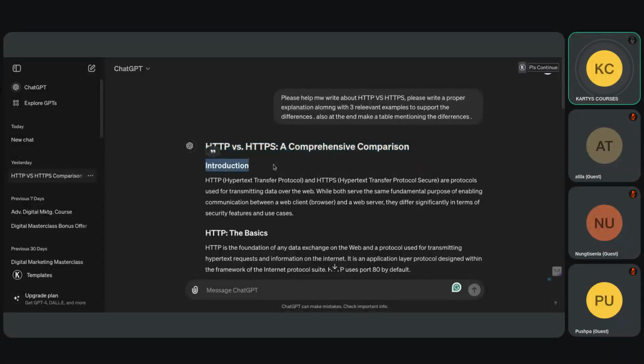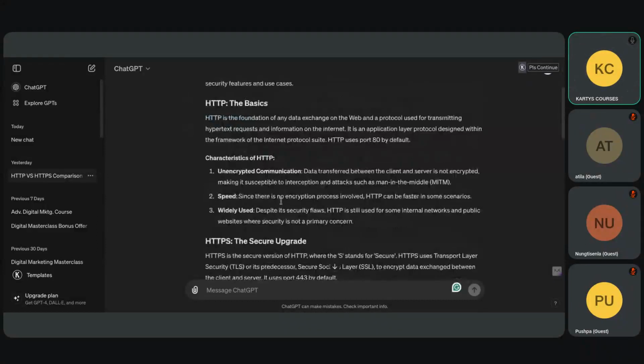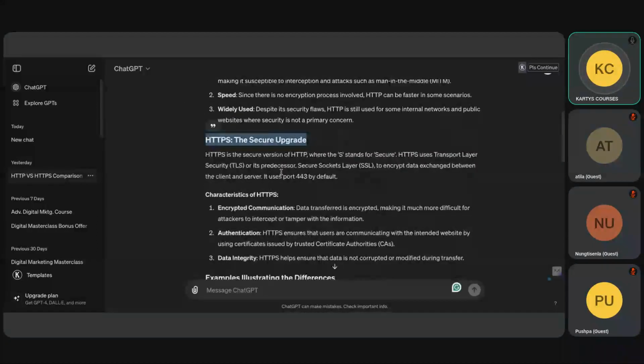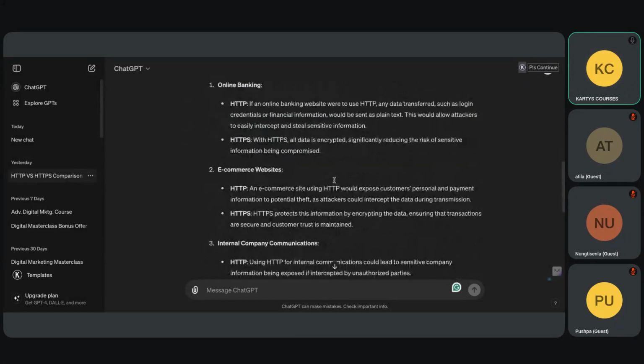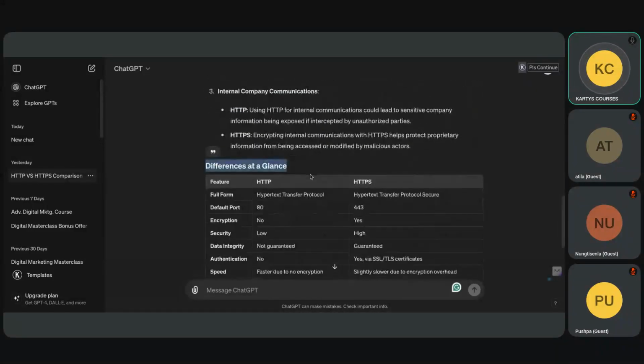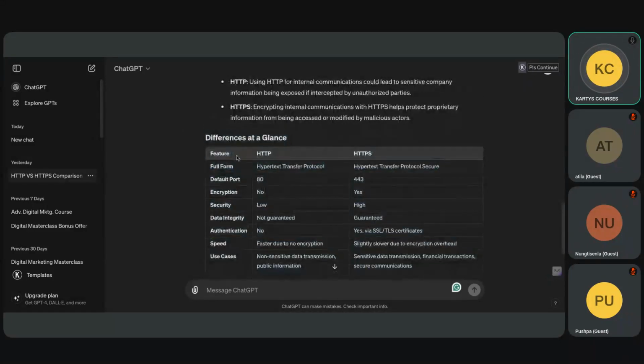And this is a subheading. Every topic has to have a heading, right? This topic is HTTP versus HTTPS, a comprehensive comparison. Then the introduction, and then it goes on to write about HTTP, the basics and the characteristics of HTTP, and then HTTPS. There's a clear definition, characteristics, and then examples to illustrate the differences. I asked ChatGPT to make a table, so it has made a table in a tabular format.